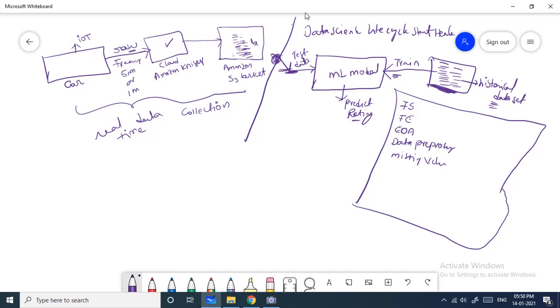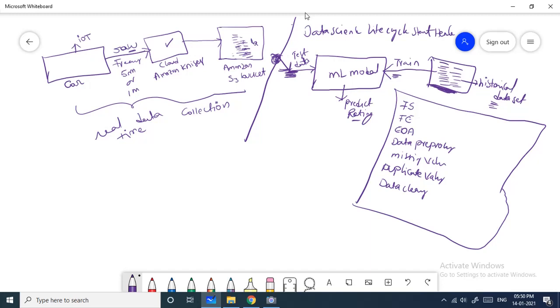There are a lot of stages available, like feature selection, feature engineering, exploratory data analysis, data pre-processing, handling missing values, and handling duplicate values. One of the techniques is data cleaning, because here we are trying to get raw data.